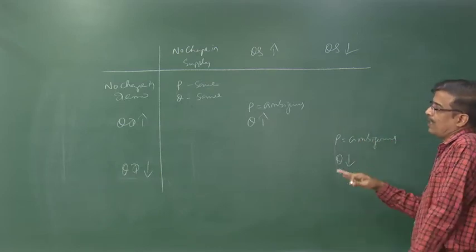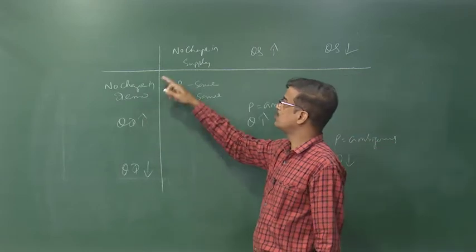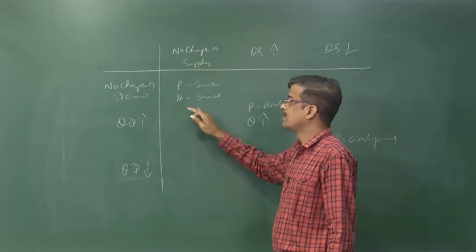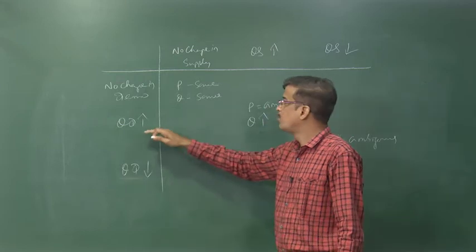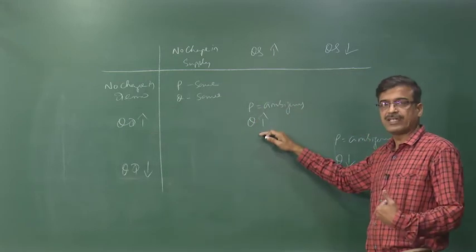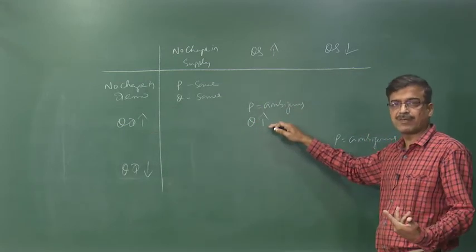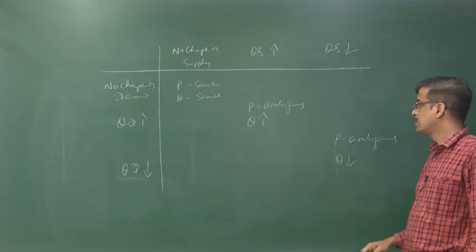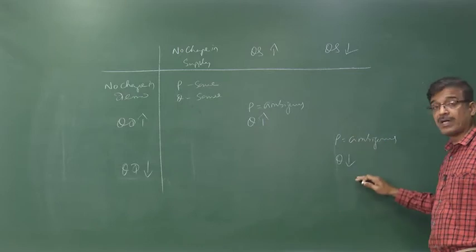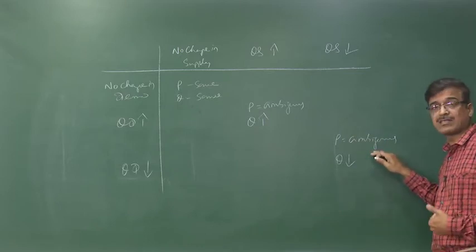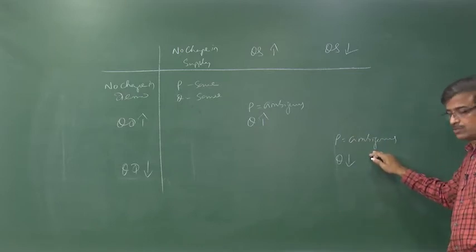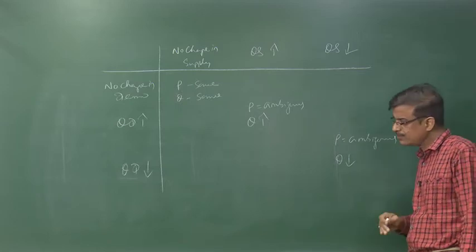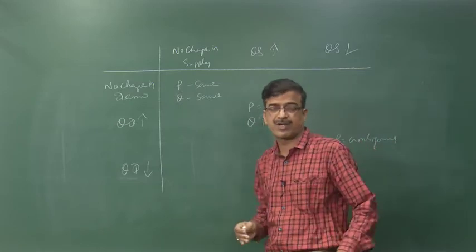Now after judging the terms: no change in demand and supply, same price and quantity; both increase, quantity increases, price may or may not increase. If both fall, quantity definitely falls, again price may increase or fall according to the situation. Now we have to fill the rest of it.